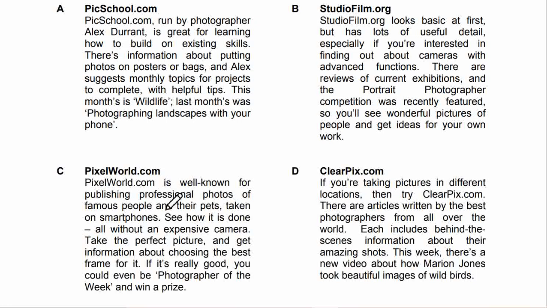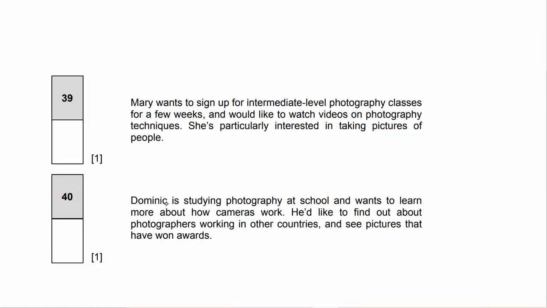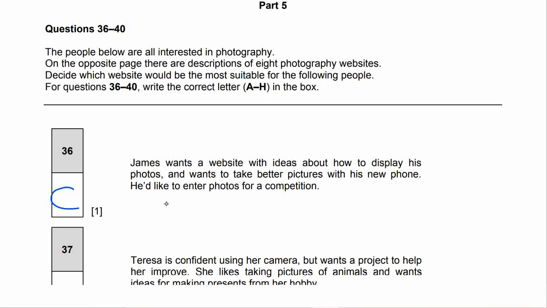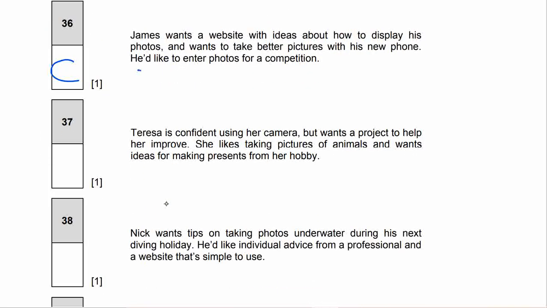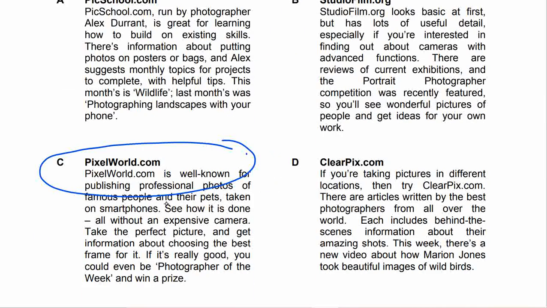So we choose C. This is for James, because he would like to enter a competition and he's doing it with his new phone and wants to take better pictures, and how to display his photos. So C seems to be correct.